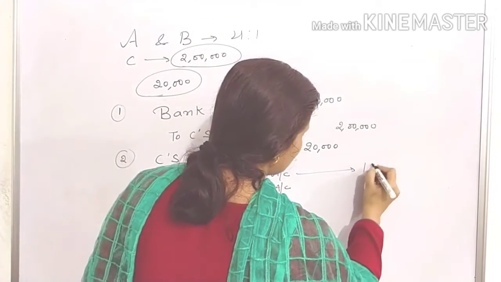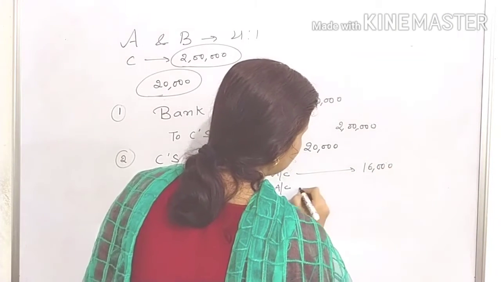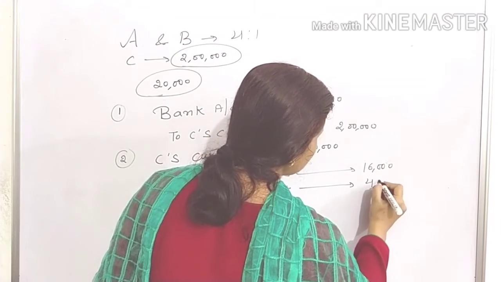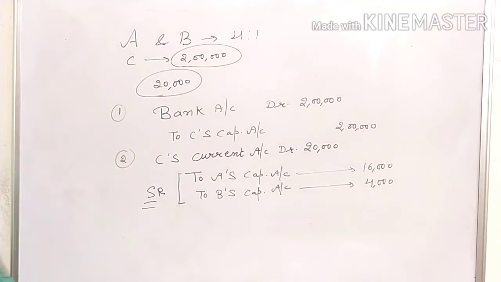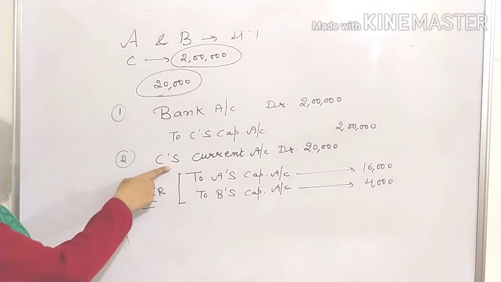So 16,000 will be credited to A and 4,000 will be credited to B's account. This is the second situation, when the new partner is unable to bring his share of goodwill premium in cash. Then definitely the firm will charge the necessary amount from him by debiting his current account.